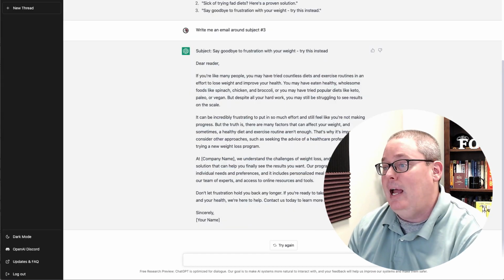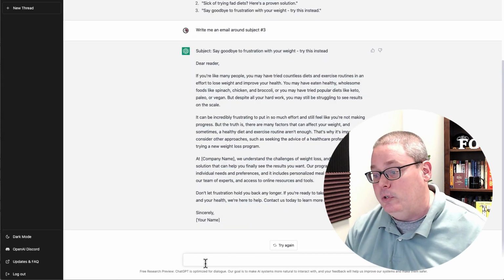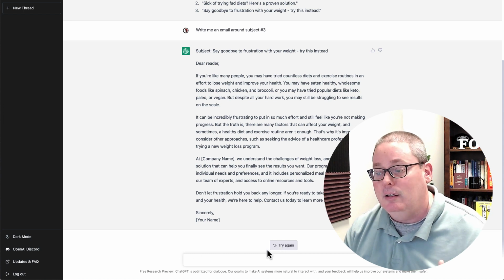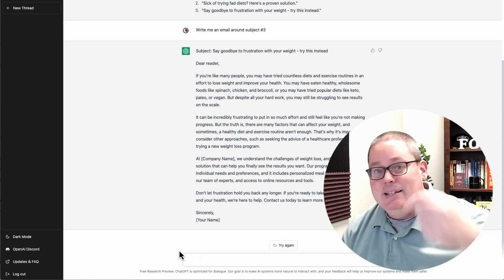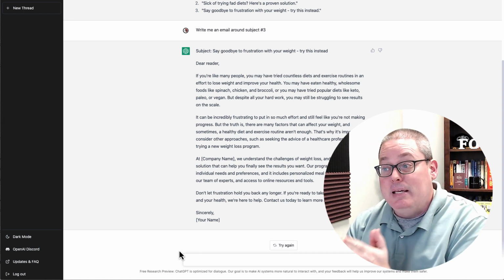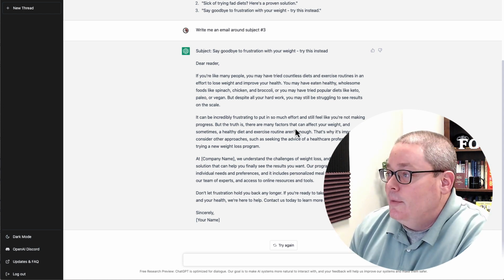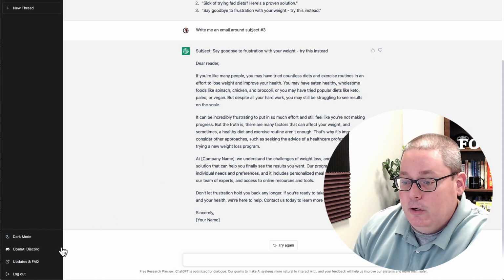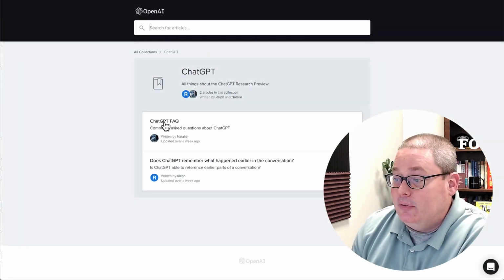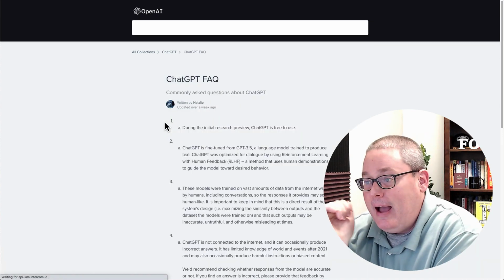Understand that inside of ChatGPT, you can also do that. And there's a try again button. And right now, with this idea of getting started, ChatGPT is free as they're in their research phase. Understand there are limitations and make sure that you read those. You can click here and you can go to updates and facts. And one of the things you should definitely do is go to the ChatGPT FAQ.